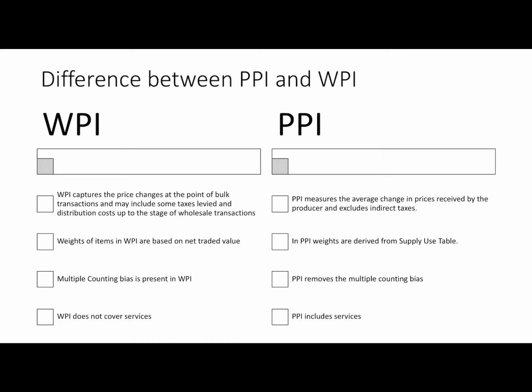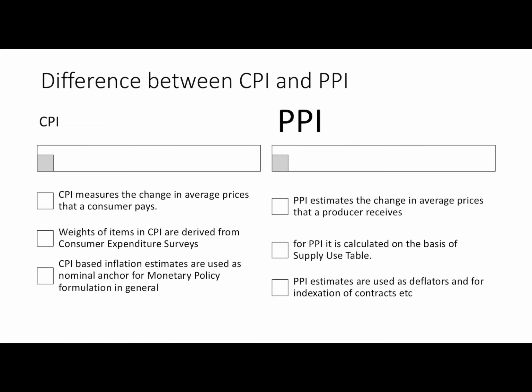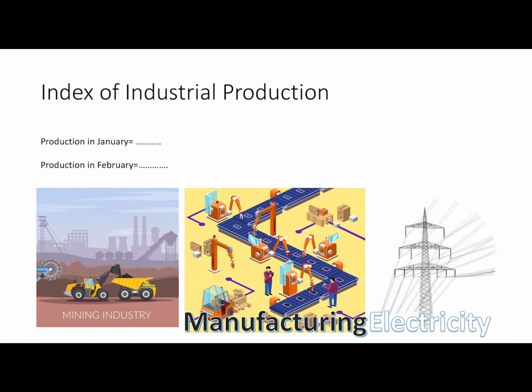So one major difference between WPI and PPI is WPI does not take into account services, but PPI does take into account the services. And a major difference between CPI and PPI is CPI measures the changes in average prices that a consumer has to pay for the items of essential needs, and PPI estimates the change in the average price that producer receives.